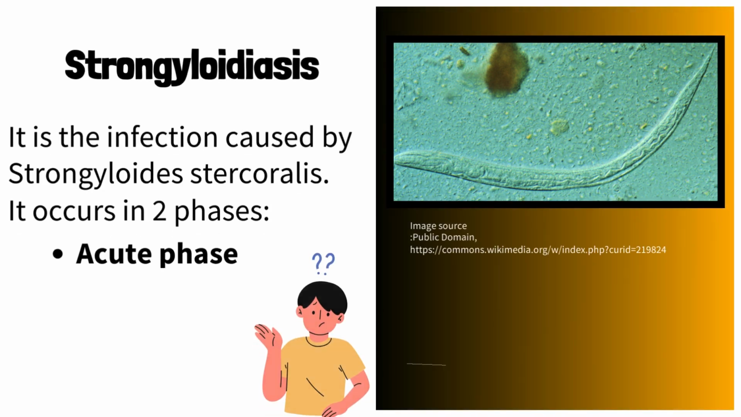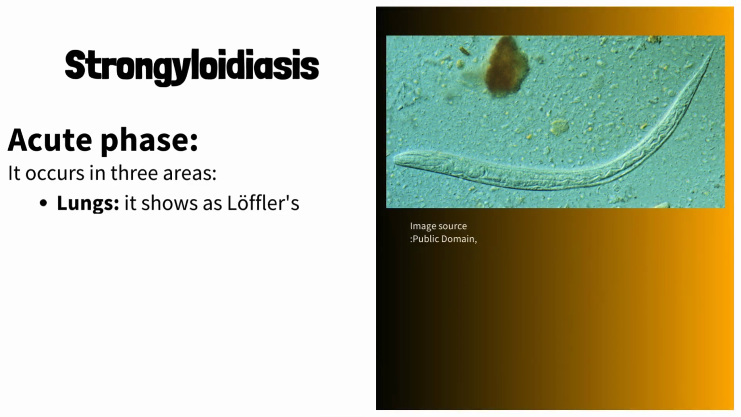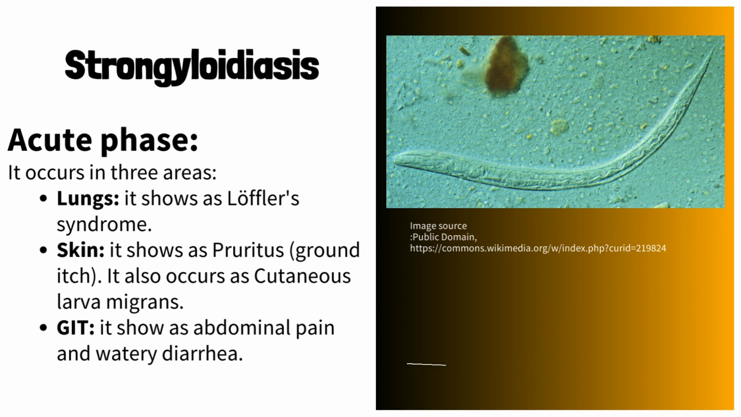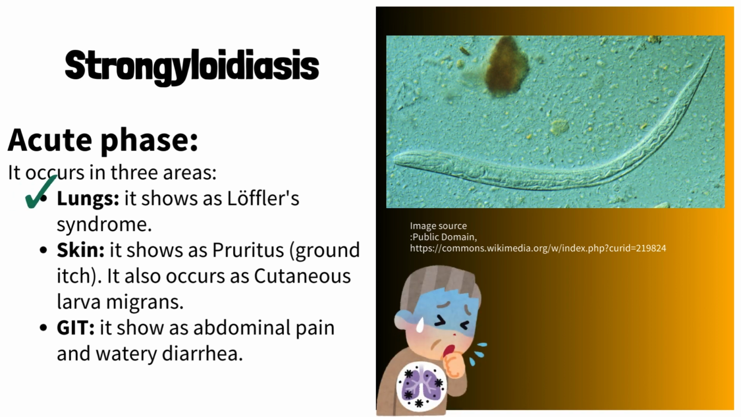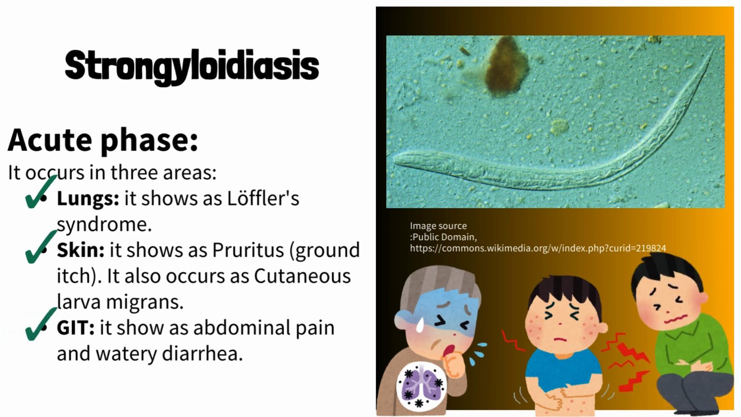What is strongyloidiasis? It is the infection caused by Strongyloides stercoralis. It occurs in two phases: acute phase and chronic phase. Acute phase: it occurs in three areas. In the lungs, it shows as Loeffler syndrome. In the skin, it shows as pruritus, also known as ground itch. It also occurs as cutaneous larva migrans. In the GIT, it shows as abdominal pain and watery diarrhea.